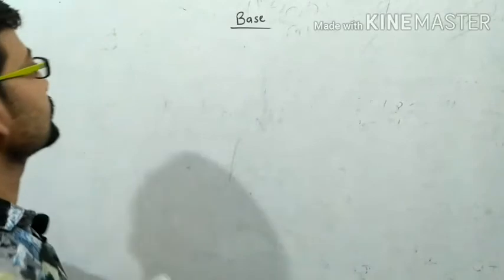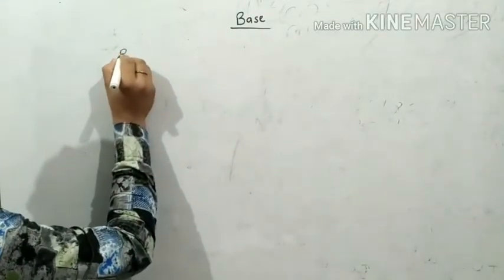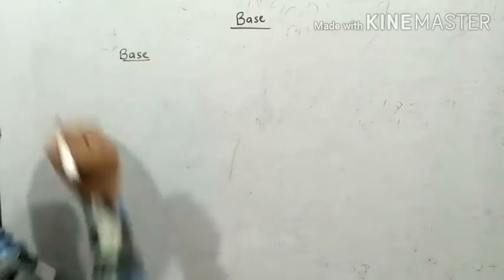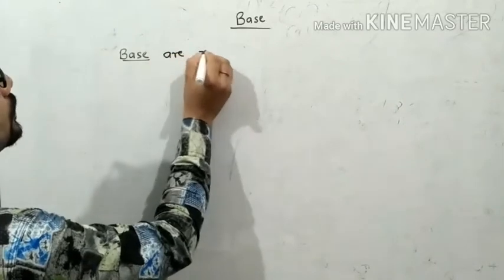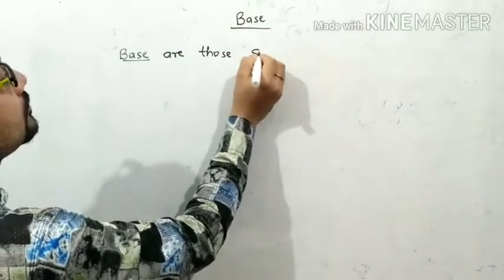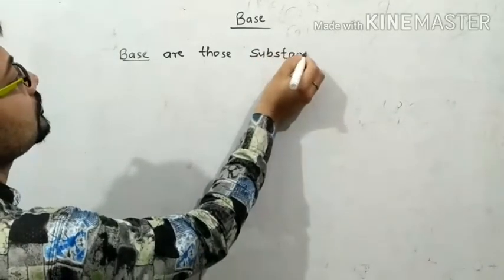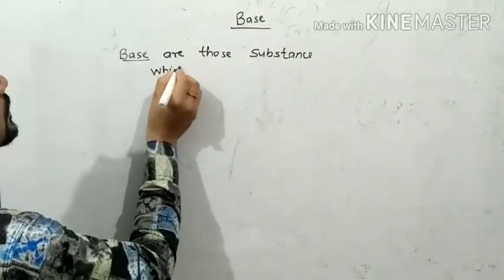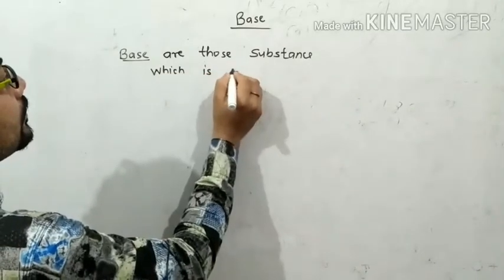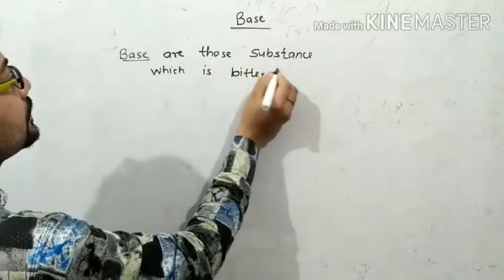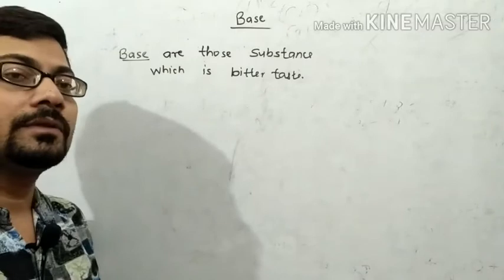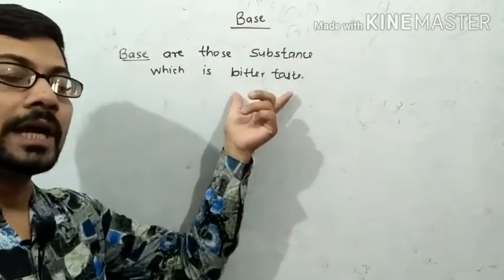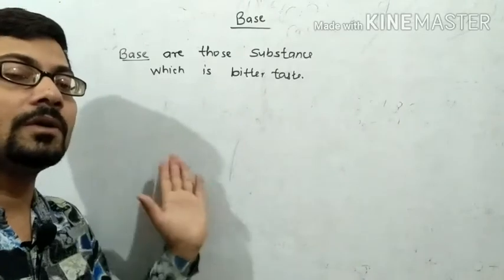Basically, what is a base? Bases are those substances which are bitter in taste. Means those substances which, if we eat them, taste bitter. That type of substance is commonly called a base.